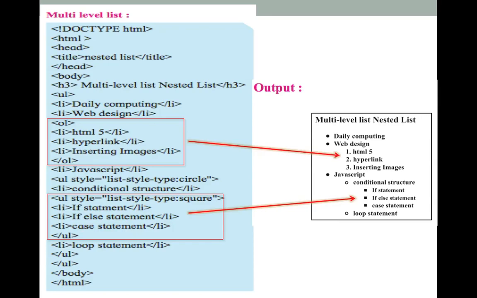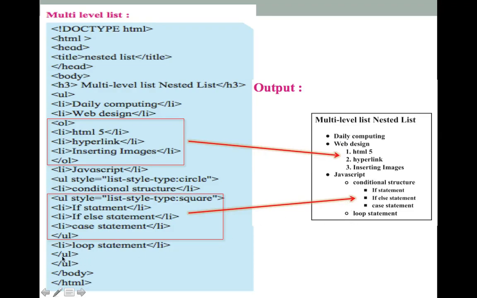The UL tag is closed. Since this is the conditional structure, the outer UL is not closing currently. The last list item for this type of UL, the circle, is loop statement. A list item loop statement is provided, and after that the UL is closed for the conditional structure.